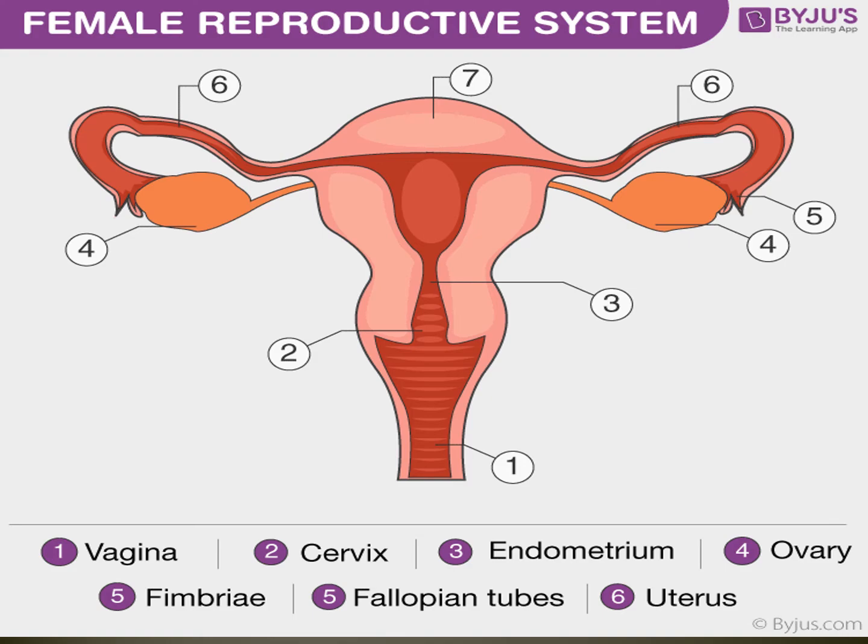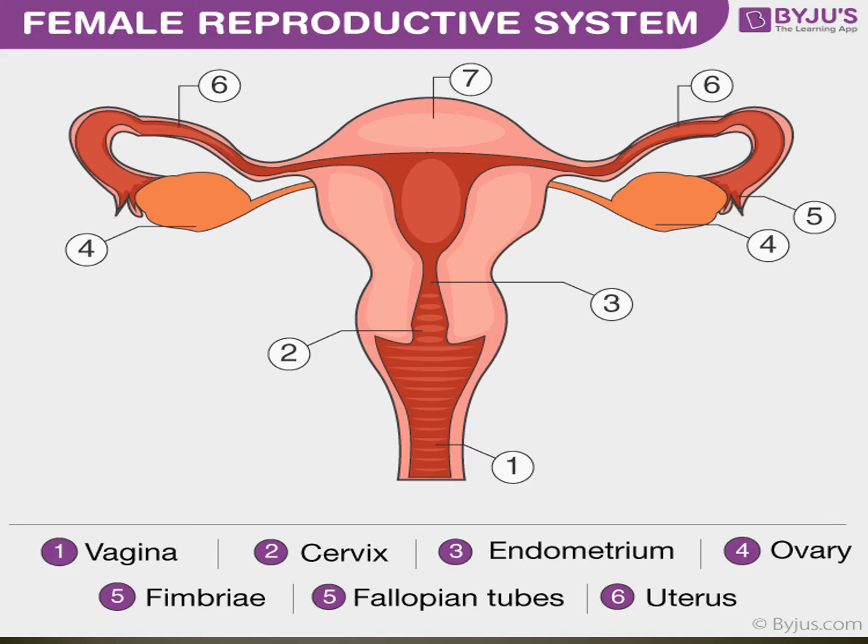Okay, a pair of oviducts are the fallopian tubes. See the picture: on two sides fallopian tubes are there, so a pair of fallopian tubes. Oviducts are the passage down which the ovum travels to the uterus.